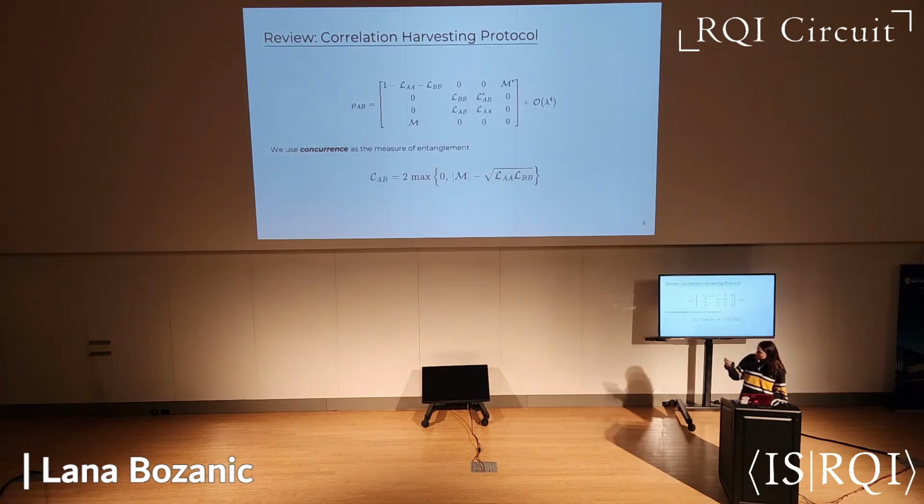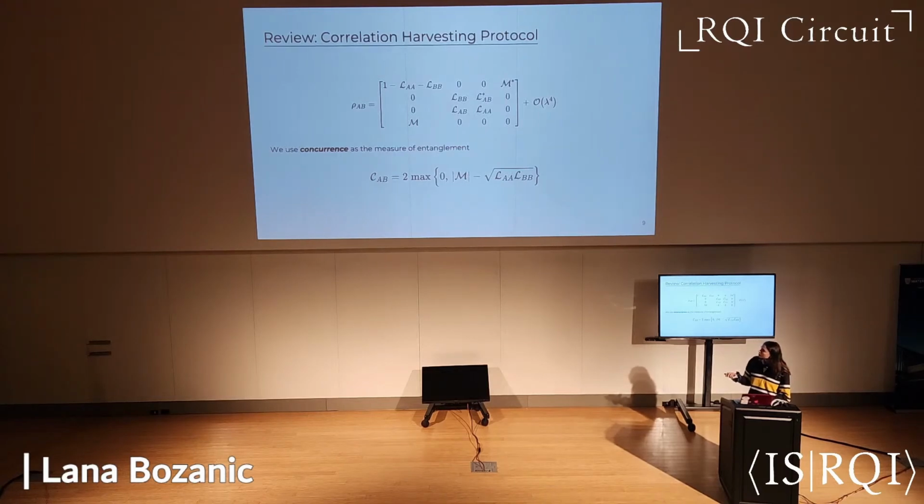So using all the information from this density matrix that results from the protocol, we then have a measure of the extracted correlations. So for now, we'll just talk about the entanglement. And for our study, we used concurrence as the measure of entanglement, which is defined using the M term from the density matrix, which once again quantifies the non-local correlations and the transition probabilities.